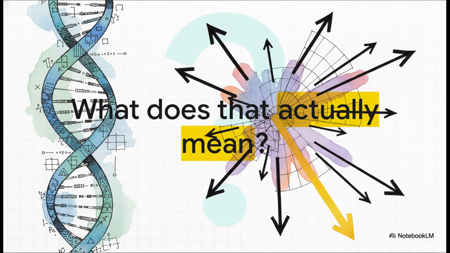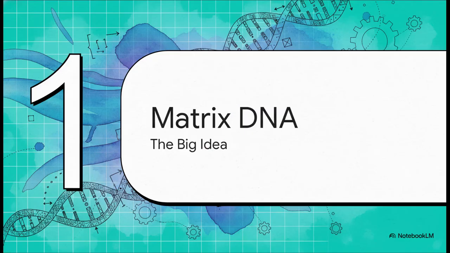Okay, but what does being the DNA of a matrix actually mean? How can just a few numbers reveal the core behavior of this whole complex transformation? Well, to get there, we first need to see what a matrix normally does to a vector. All right, section 1, matrix DNA. Let's build up the big idea, that core intuition, before we even touch a single equation.